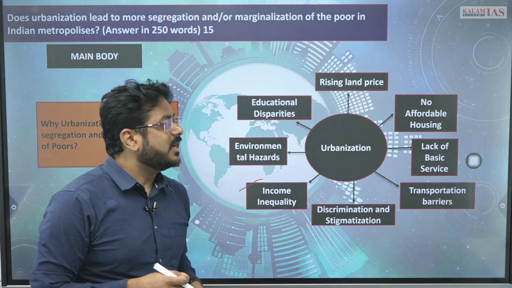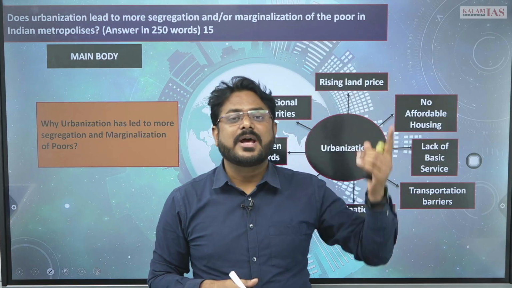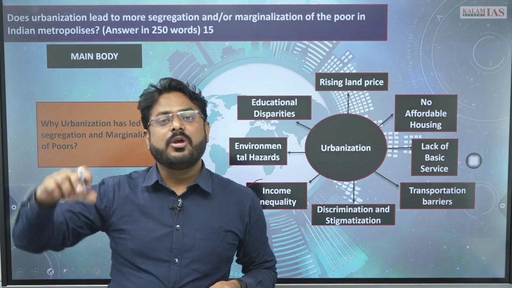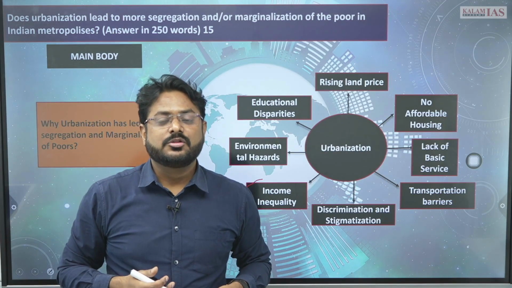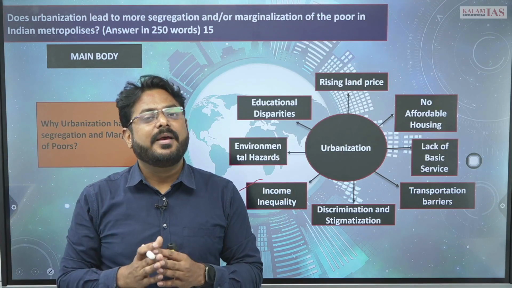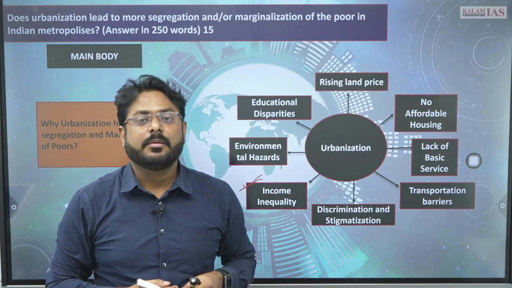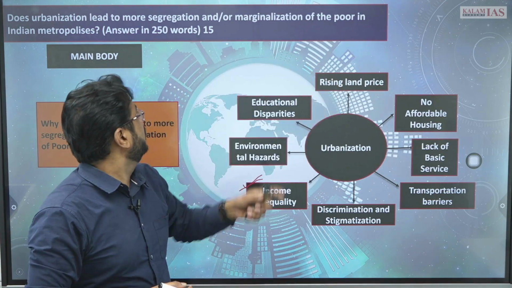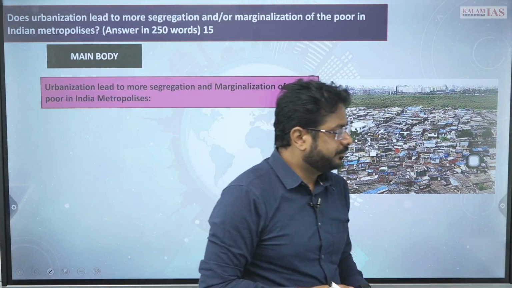So educational disparity is there, and then ultimately their children will be doing manual jobs when they are adults. So again it will be a feedback mechanism for the income inequality, for the poverty, for further marginalization and further segregation, है ना. तो ये चीज है.